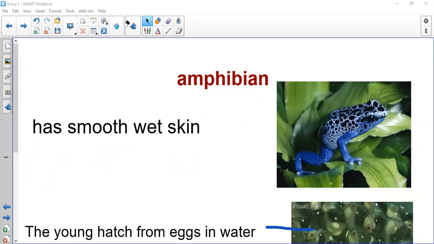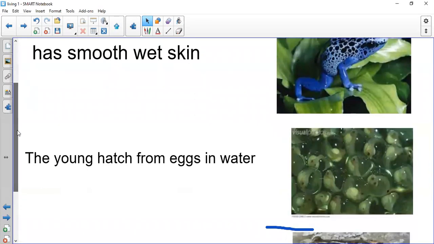We said that the young amphibians hatch from eggs in water, and after this they jump to live on land. So while they are still young, they live in water, but after a while they live on land. So we said amphibian has wet skin. The only amphibian that we have studied in grade 1 is the frog. The frog is amphibian.